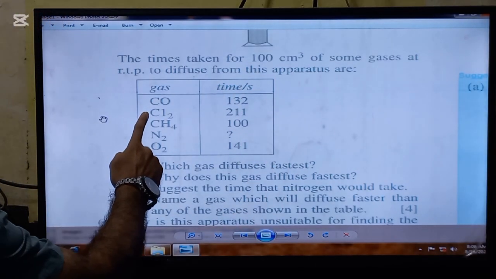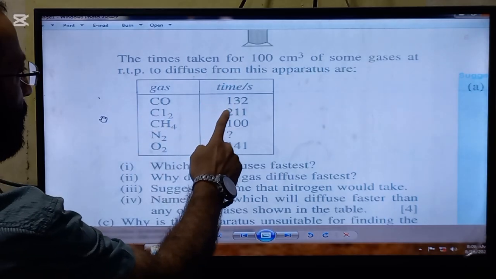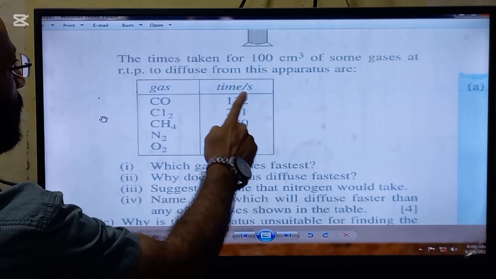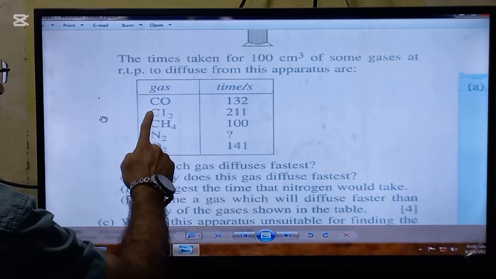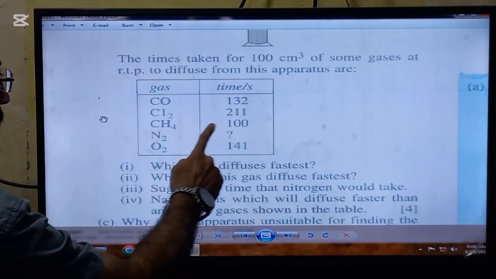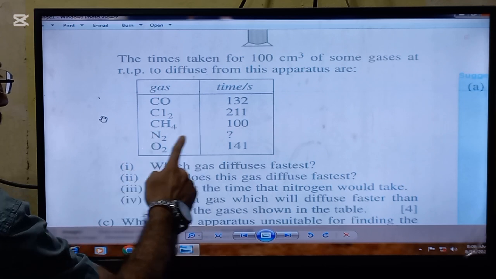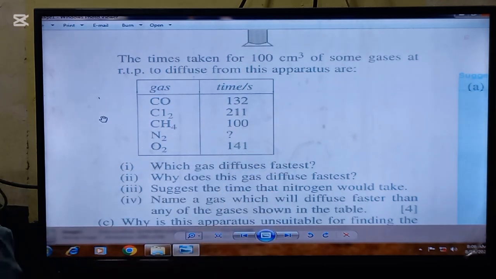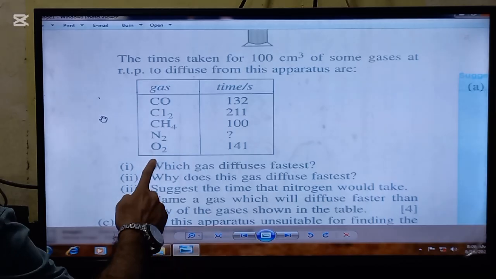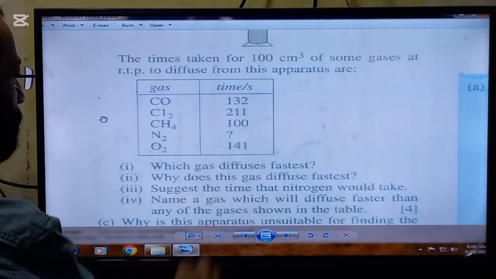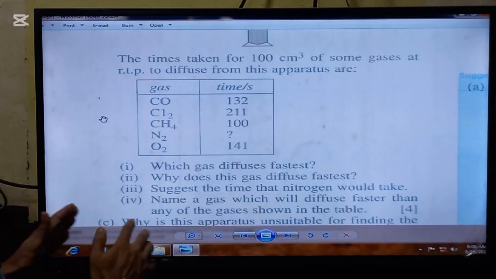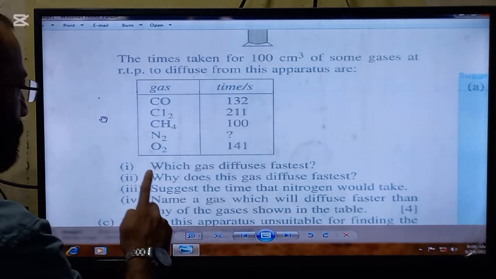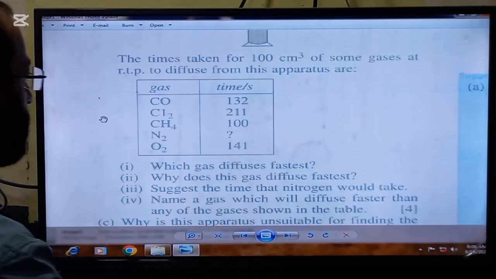For example, the first one is carbon monoxide. Time in seconds is 132. So this is the rate of diffusion of carbon monoxide. For chlorine gas, 211. For methane gas, 100. Nitrogen gas is a question mark, so it will be a requirement. Oxygen's time for diffusion is 141. Anyway, the requirement of the first part in the B part is: which gas diffuses fastest?